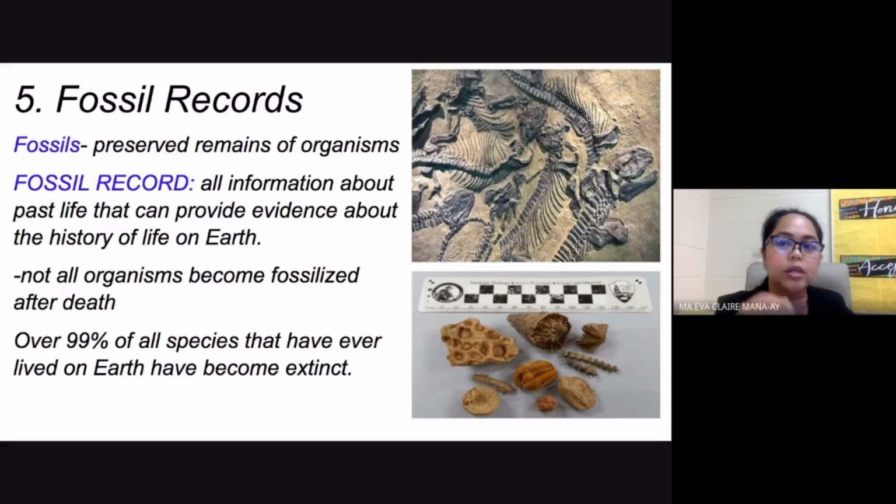Also, it's very important to note that over 99% of all species that have ever lived on Earth have become extinct. That means they're all gone. We no longer see these types of species. That's why it is very important that we conserve, we take care of all the animals, of all the plants, of all the species that we have right now. Because if we don't, there is a very big risk, a very big possibility that your children in the future, your grandkids would no longer see these types of organisms. Those that are endangered, those that are going to become extinct.